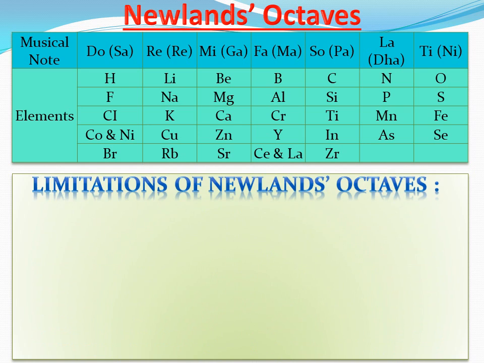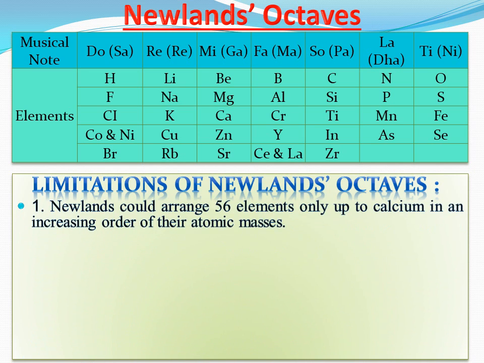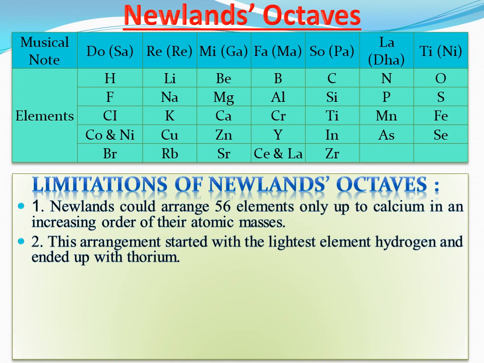Now the limitations of Newland's octaves. Newland could arrange only 56 elements, up to calcium, in increasing order of their atomic masses. This arrangement started with the lightest element, hydrogen, and ended with thorium.